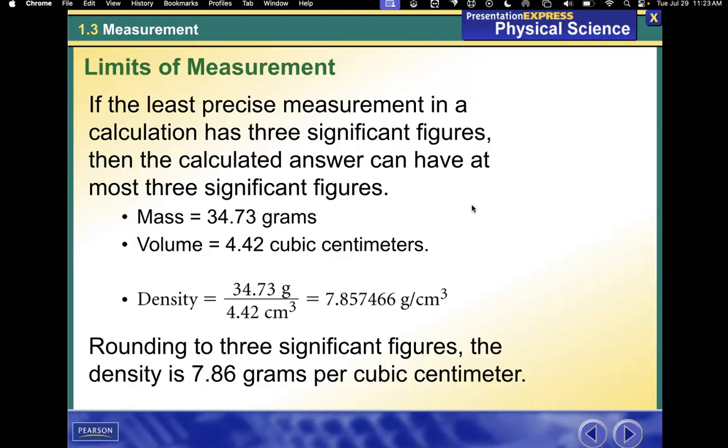If the least precise measurement in a calculation has 3 significant figures, then the calculated answer can have at most 3 significant figures. So here we look at volume and mass. When we divide them to get to density, 4 sig figs, 3 sig figs, once we get our answer, we want to round it to 3 significant figures. The density is 7.86 grams per cubic centimeter. This isn't math that we'll really dig into in this class, but I wanted you to know it exists.